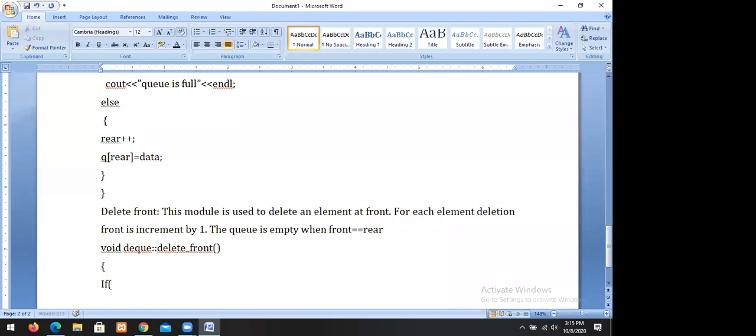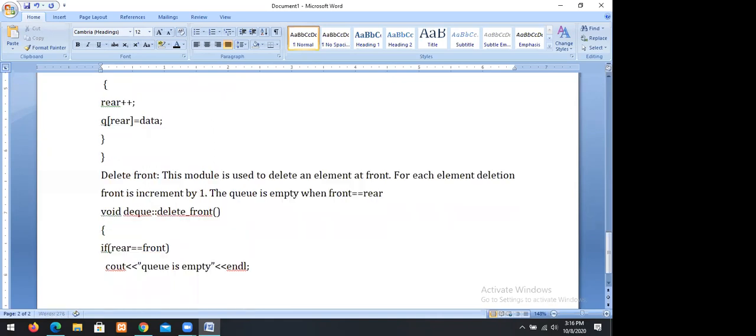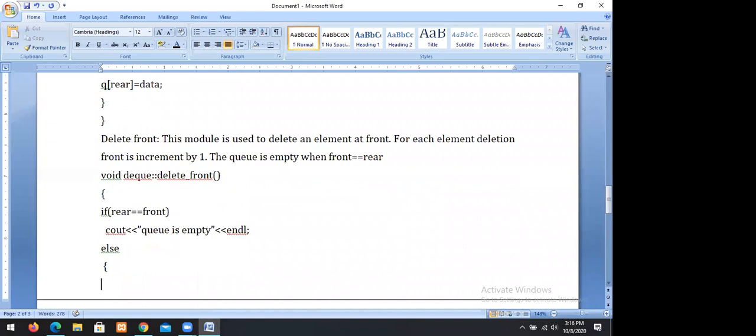So we cannot delete if rear equals front, because the queue is empty. Otherwise, we can delete, and for each element, front plus plus.